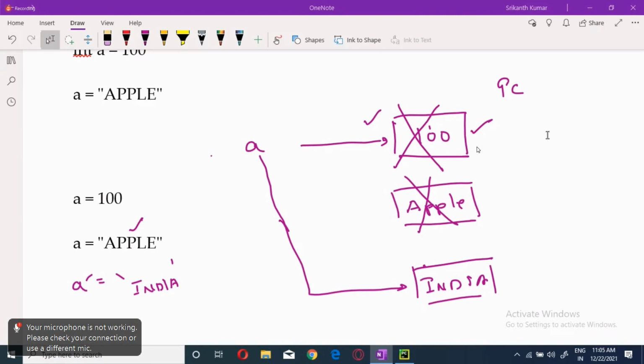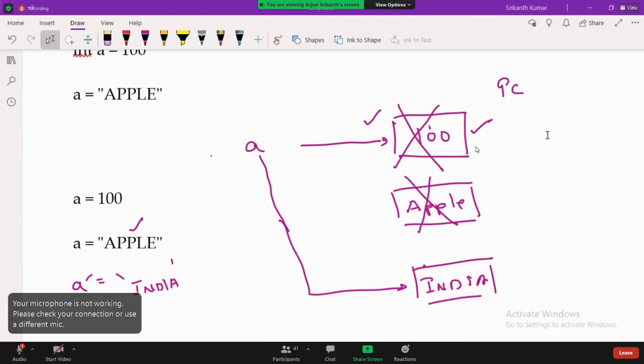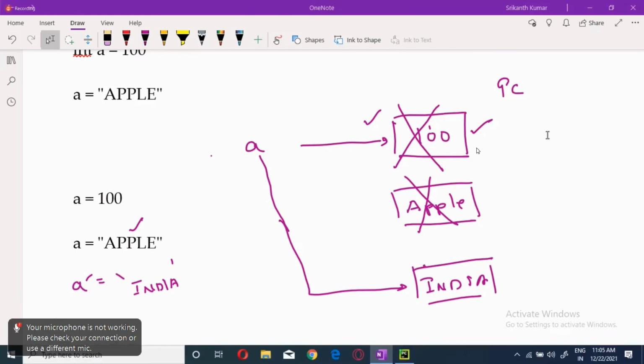Clear? Okay, next class will be a very important one, guys. That is called data types. We are going to look into some data types really well, and then we will be moving on. Now, I'm going a bit slow because they said that from Monday till Monday we will be going slow. Then afterwards we will jump into the major things.